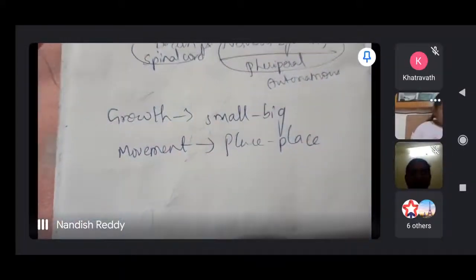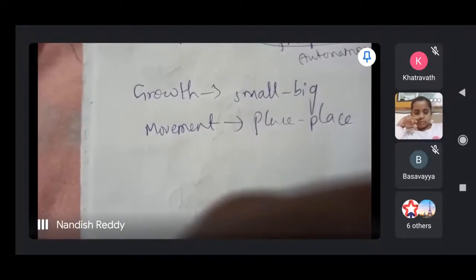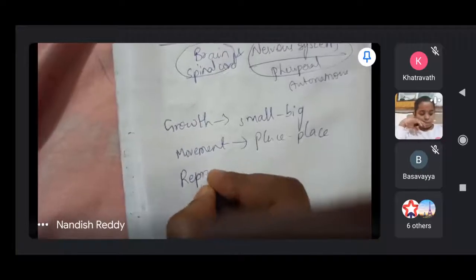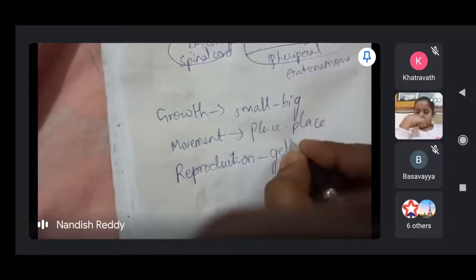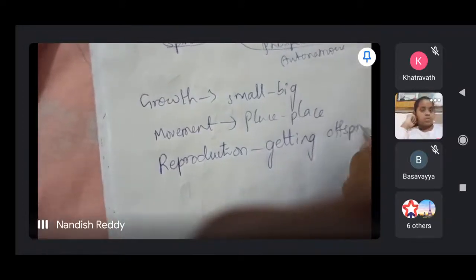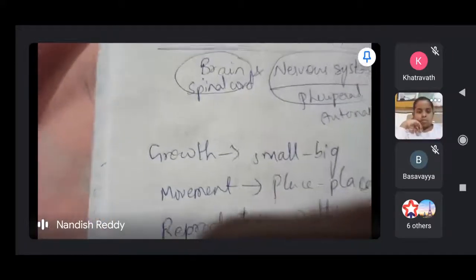Getting new offspring from the older one is called reproduction. The process involves making more organisms from existing ones. Reproduction means getting new offspring from old. So in that manner we have to understand all the life processes.